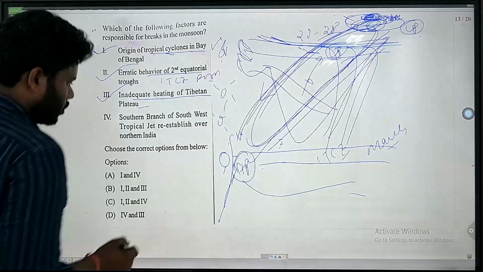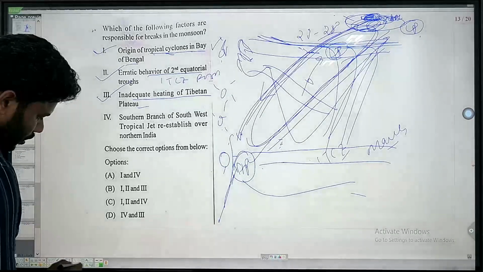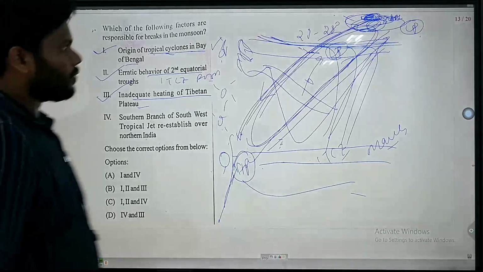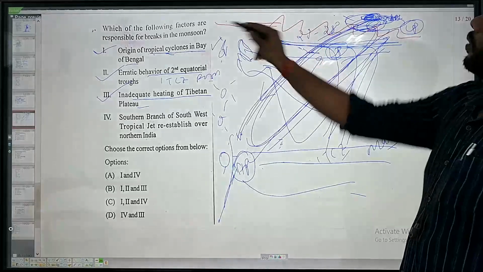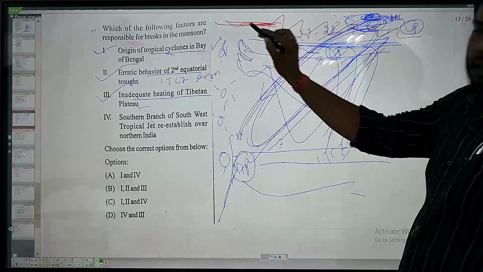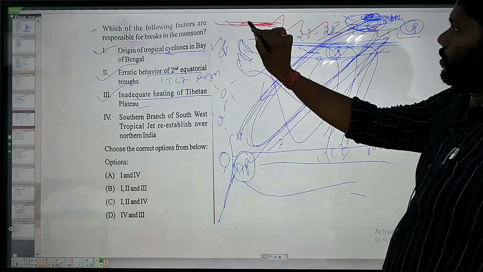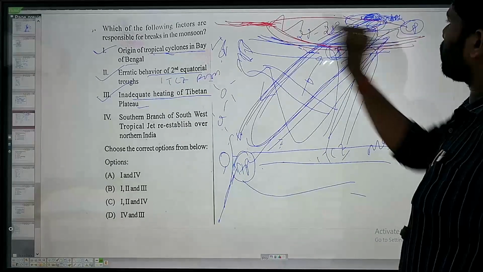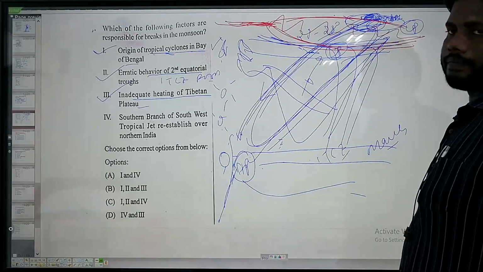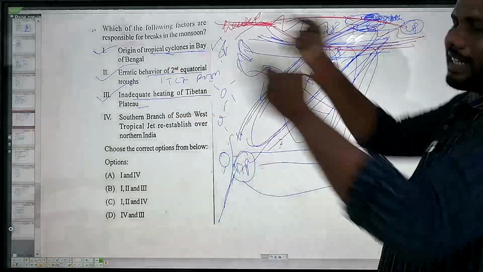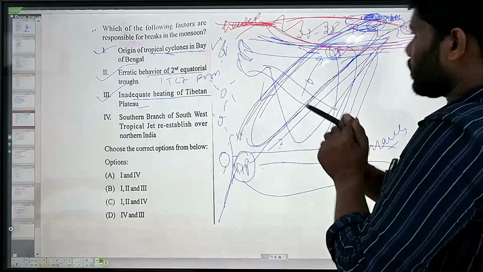Southern branch of southwest tropical jet stream. Now what is the importance of the southwest jet stream here? We need to understand. Now while we are going for the jet stream, here we have the Himalayas. The jet stream which is blowing, the subtropical jet stream, blows at 30 degrees. So when it blows, it bifurcates into two branches. This is called the southern branch, this is called the northern branch. Two branches. This is heated and it carries moisture from the Mediterranean region.